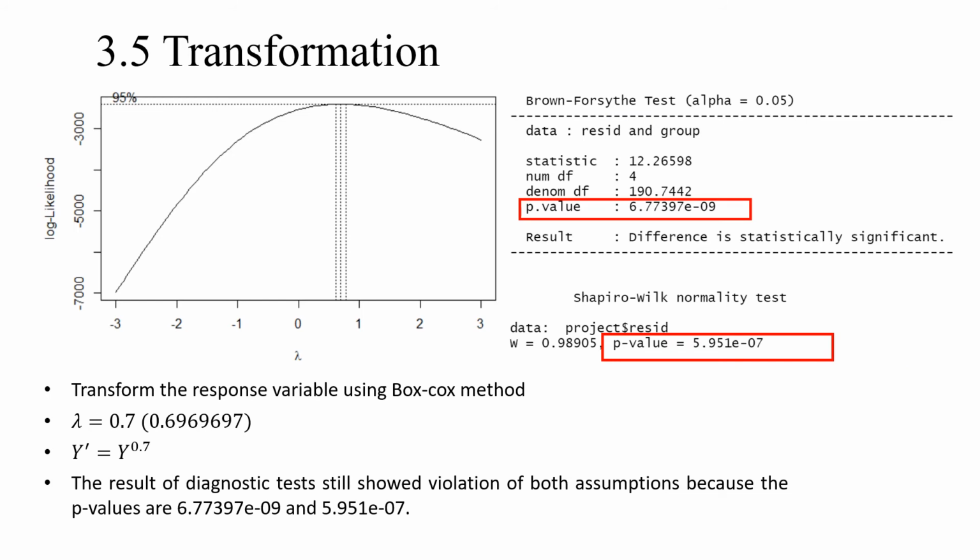Then we need to do something to deal with these violations, so we try to transform y using the Box-Cox method. The best lambda is 0.7 here, and we use this transformed y to build the new model. Then we use the two tests for the new model. However, the two tests still show the violations of both assumptions because the p-values are still less than 0.05. So it means that there are some problems with our full model. So next, we will do some model selection.